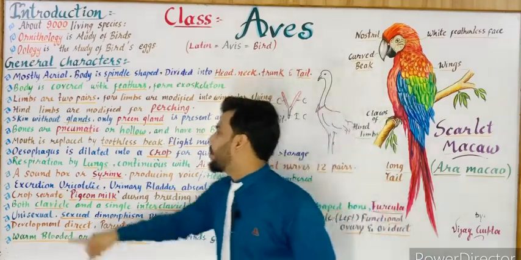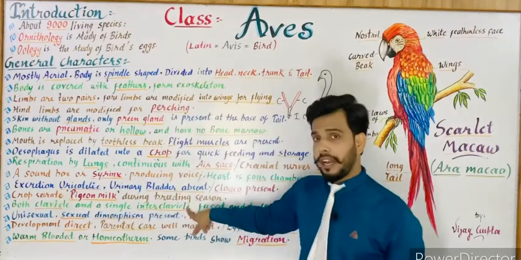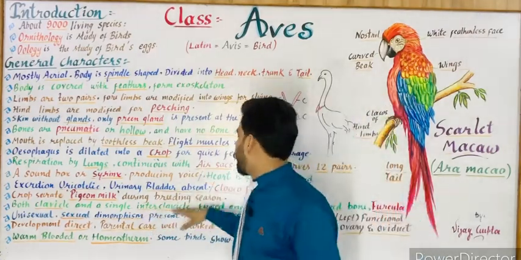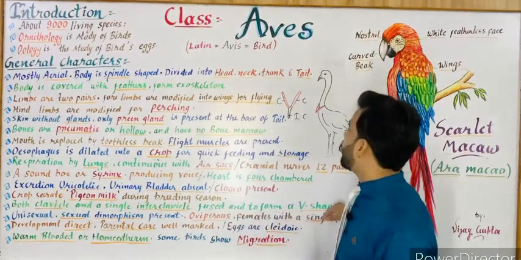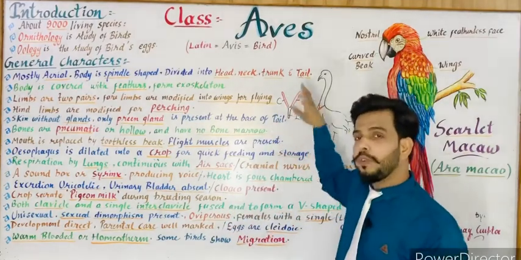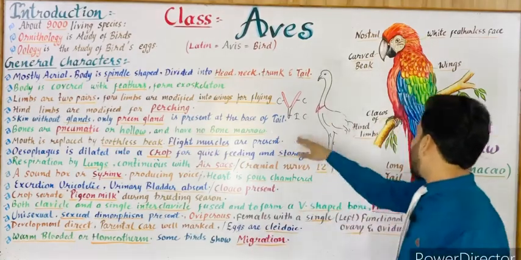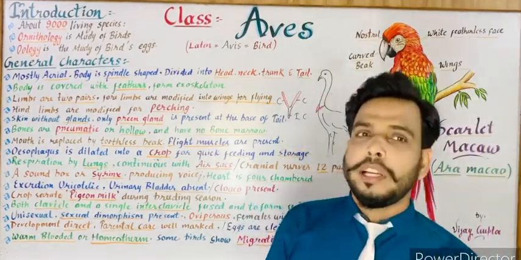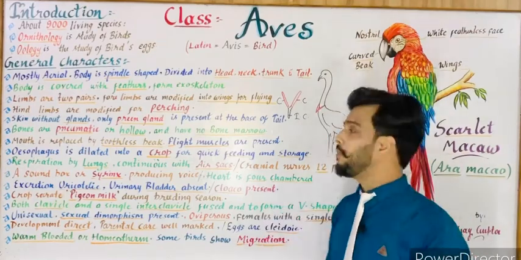So, both clavicles and a single interclavicle are fused together to form a V-shaped bone, which is known as furcula or wishbone or merry-throat bone. It provides strength to the skeleton.